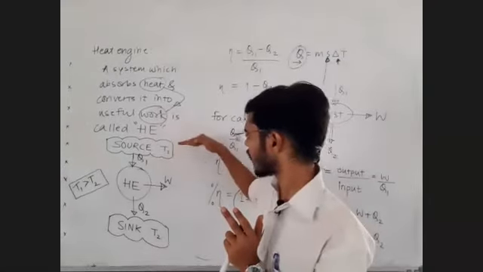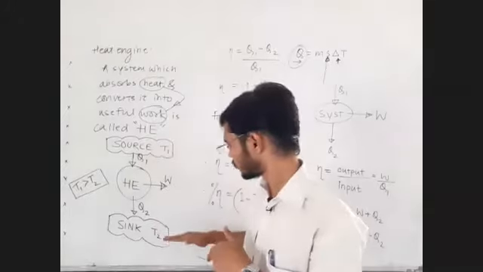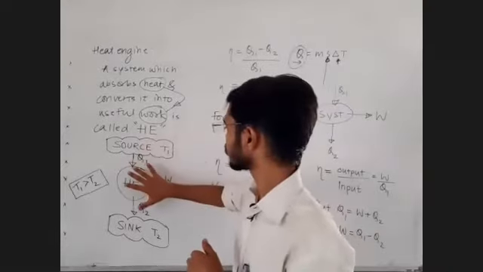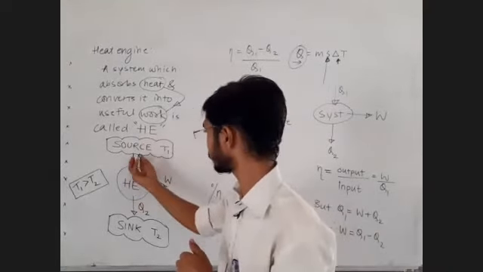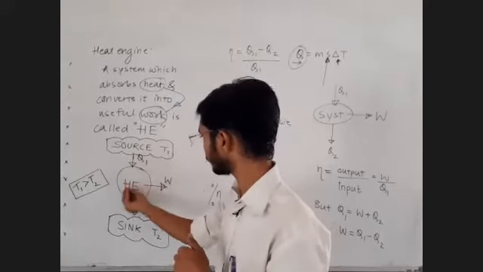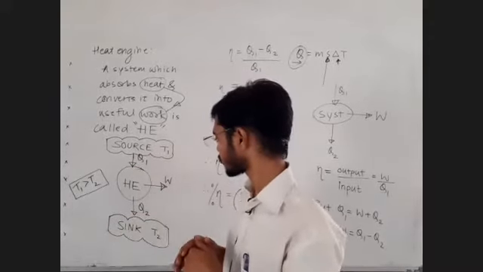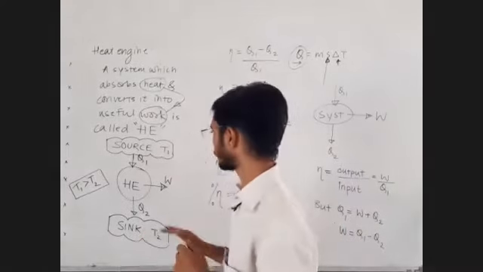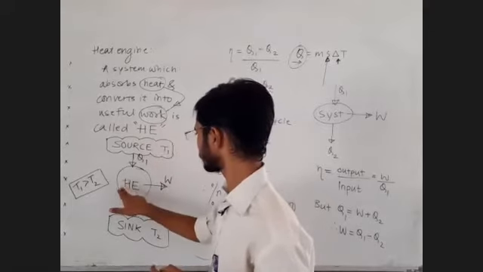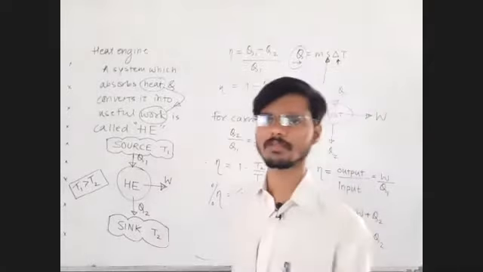This substance is at higher temperature T1, which is called a source or high temperature reservoir. This substance is called a sink or a low temperature reservoir. A system absorbs some amount of heat from the source, converts that heat into useful work, and the remaining heat is wasted, and that is given to the low temperature substance, that is the sink. In this way we get the working or design of a heat engine. A simple logic, a schematic of a heat engine. Are you getting this? What is the meaning of heat engine?